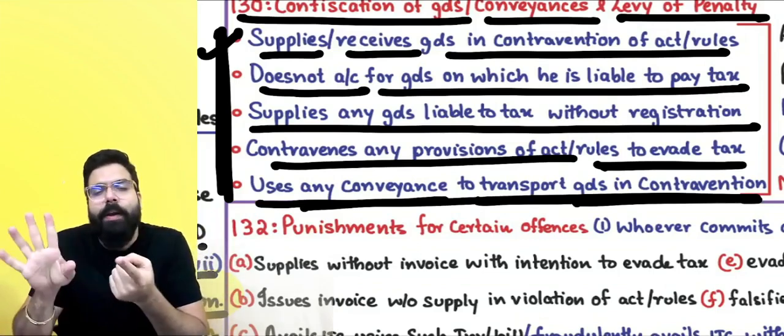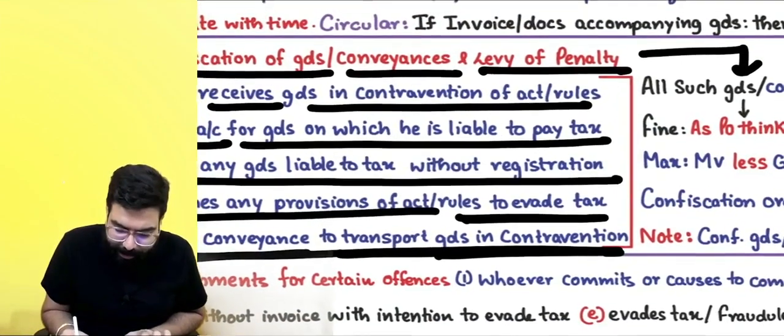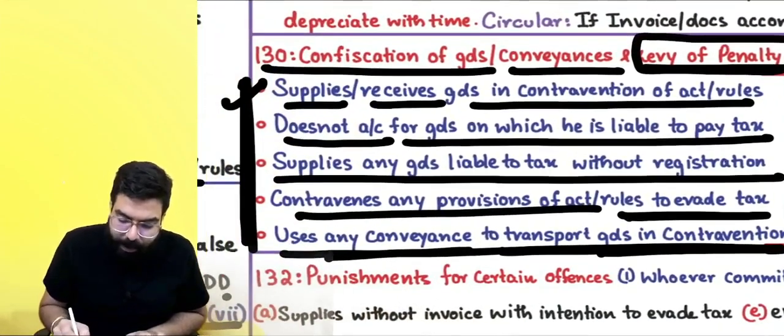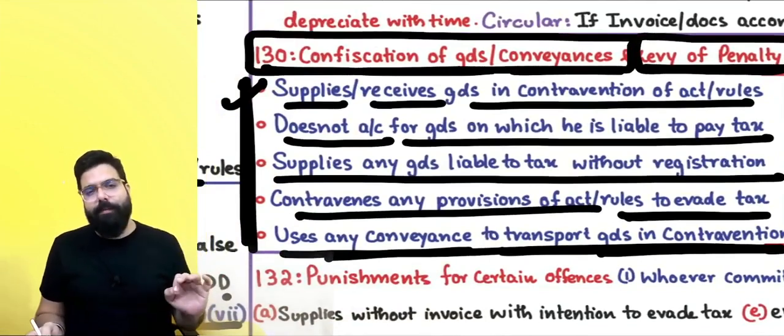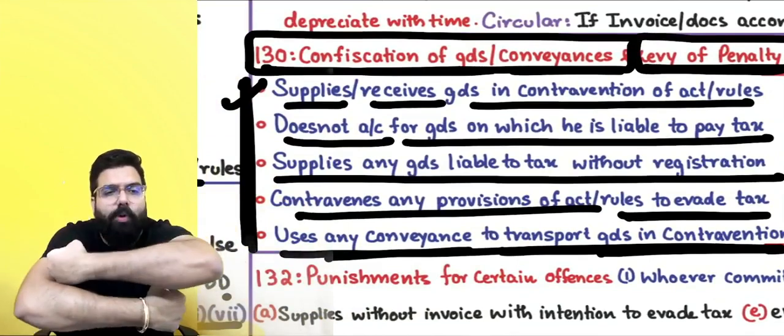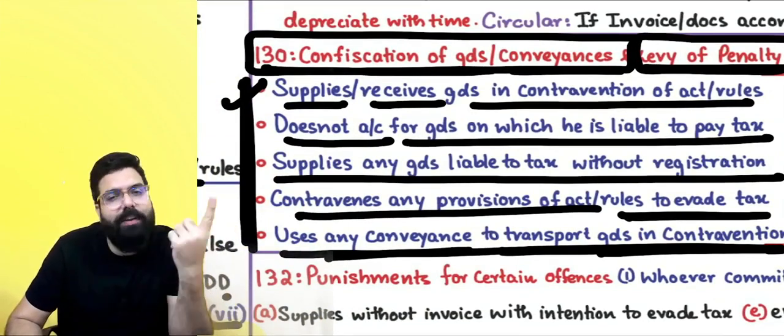Number 1, I am now teaching you. See everyone, I am not teaching you penalty. Penalty is this side. Levy of penalty is that side. I am teaching you when your goods and conveyance can be confiscated. Confiscated means ownership will be taken over by the government. When? Number 1, you supply or receive goods in contravention.